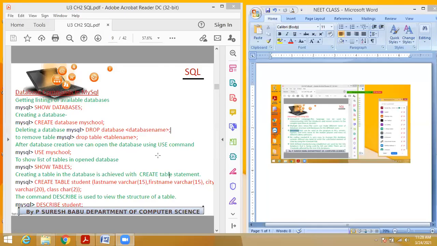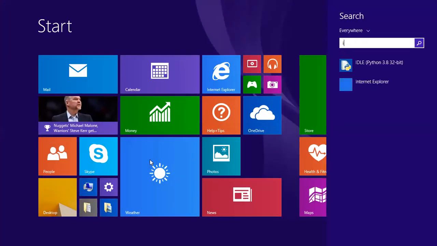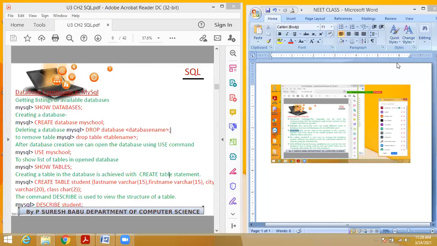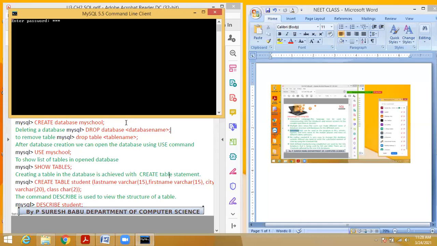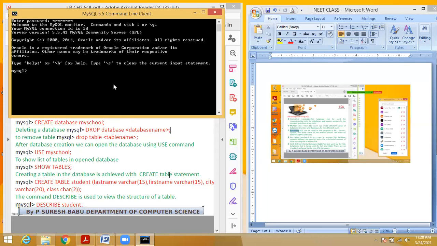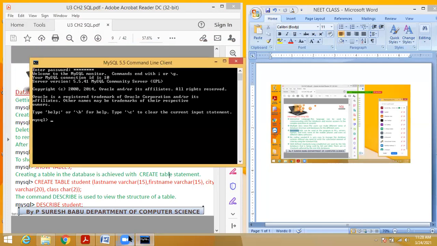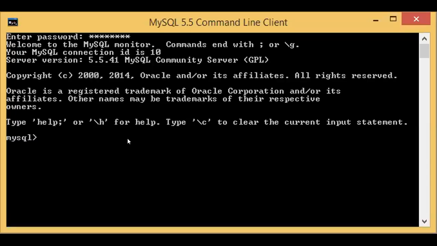Screen sharing stopped as the shared window is closed. Wait one second. I think that screen is closed now. Okay, is the screen visible, everyone? Yes, sir. Now it's visible.